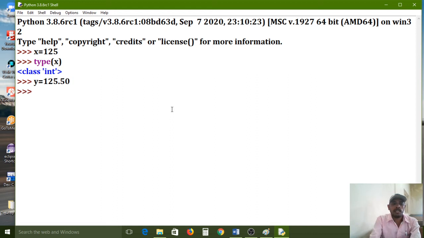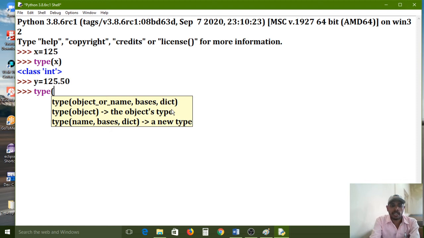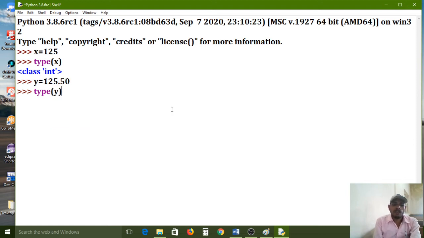If you want to know, use the same predefined function, and it will return the data type. Instead of x, here I am passing the y variable, because for the y variable I want to know the data type. For that I am using the built-in function. Again I am pressing the enter key. All of you carefully observe. Now the y variable data type is what? Float data type.